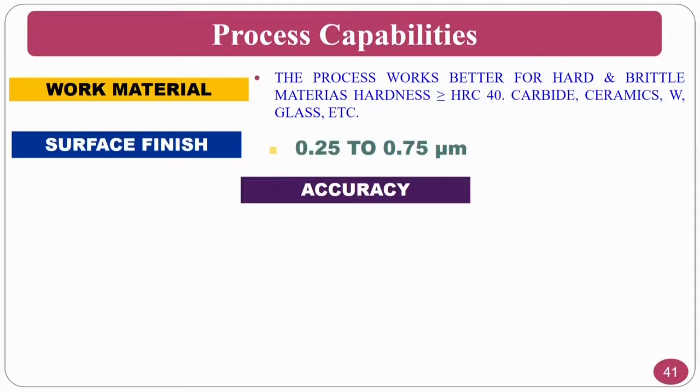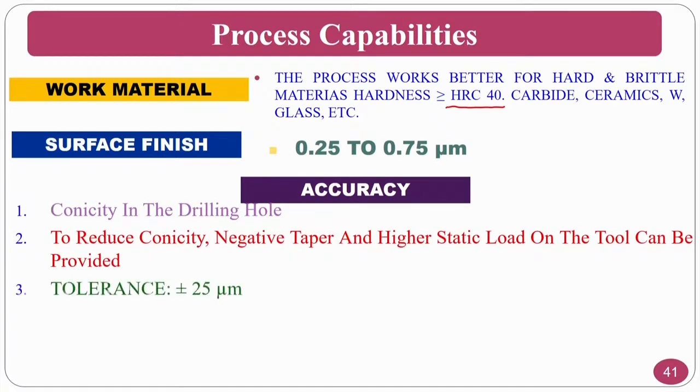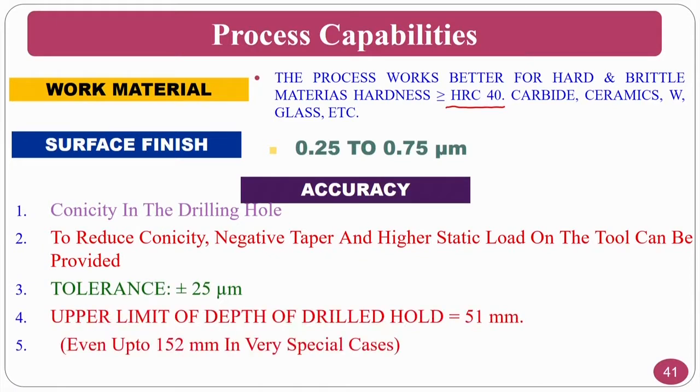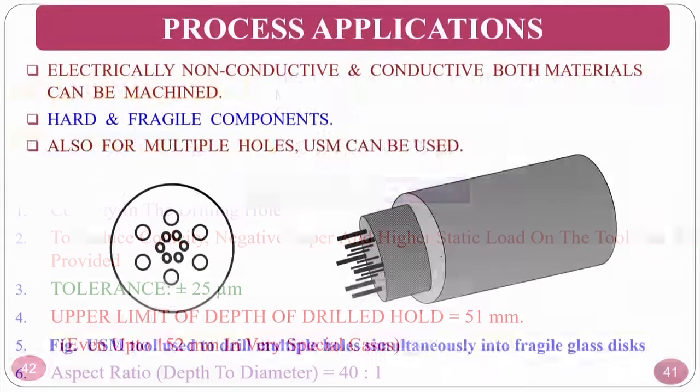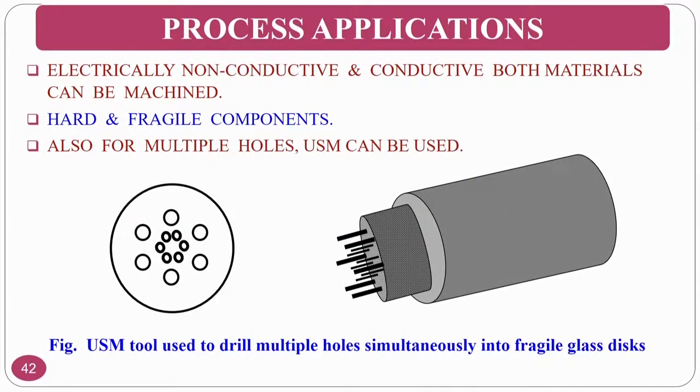The process capabilities: normally workpiece material, you can go up to 40 HRC, carbide, ceramic, and surface finish you can also achieve. Conicity, tolerances and other things we have seen in the upcoming slides, with an aspect ratio of approximately 40:1. And as I was saying, you can make multiple holes by using multiple features of the tool. Electrically conductive, non-conductive and other things we have seen.